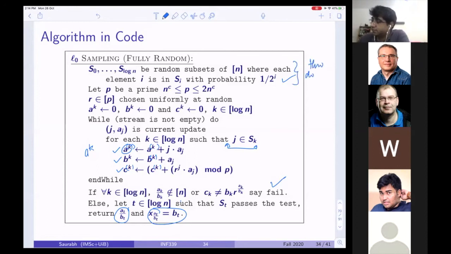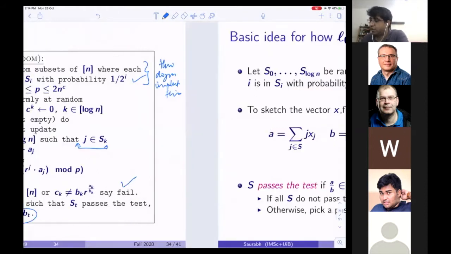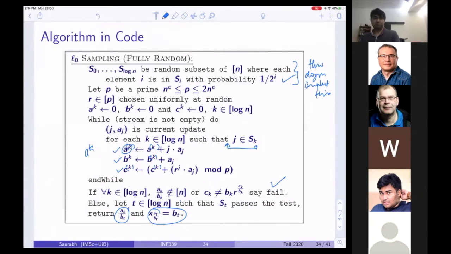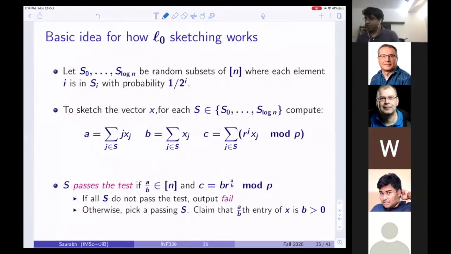We'll come to that in a minute. But let's see why this algorithm is actually correct. It will be good for us to view it from this perspective and not from this mess which I've written. But if someone really wishes to go back and look at it, that's a good place to look.